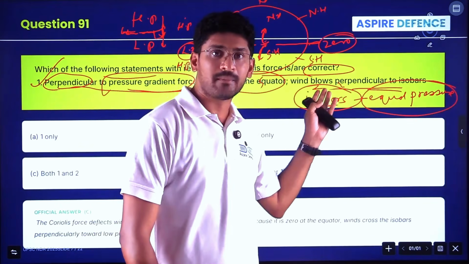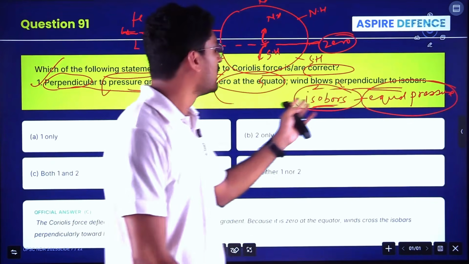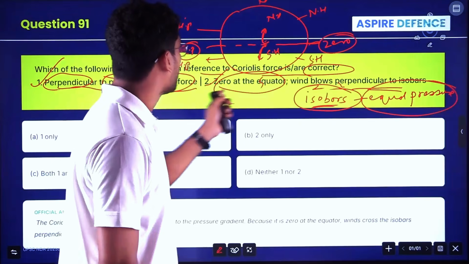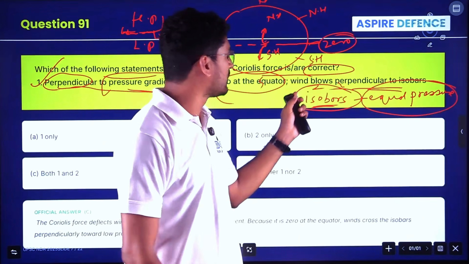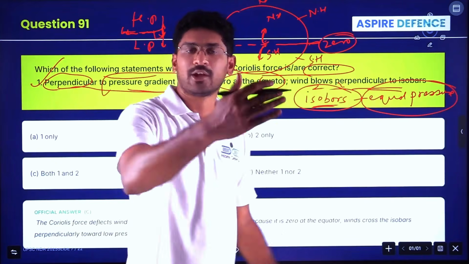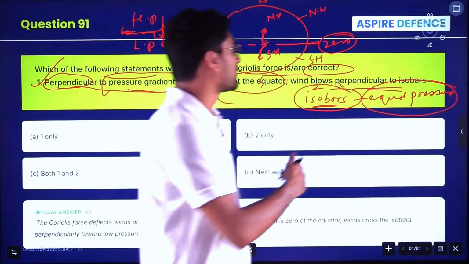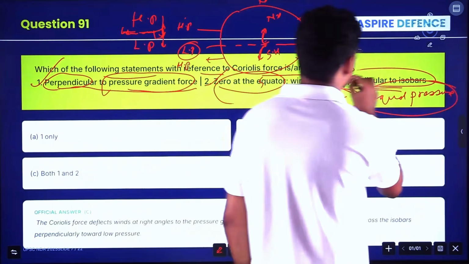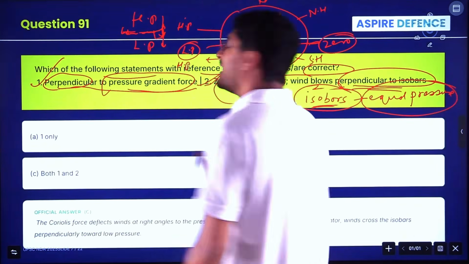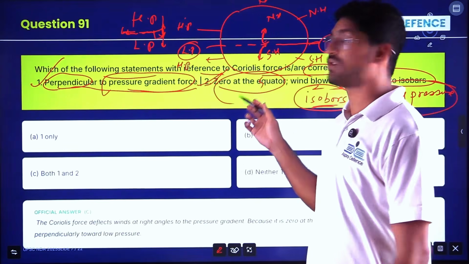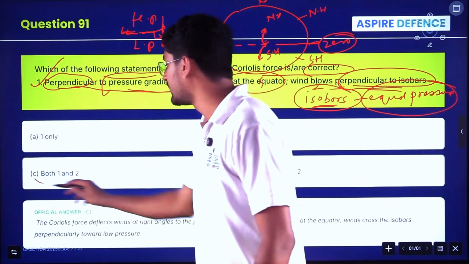If pressure is the same, those dotted areas are called isobars. It is zero at the equator, which I already told you about Coriolis force, and winds blow perpendicular to isobars. So both statements 1 and 2 are the prime characteristics of Coriolis force. Answer is 1 and 2.